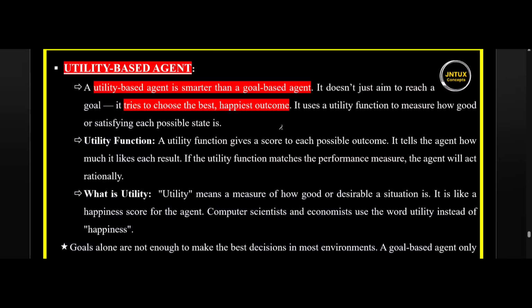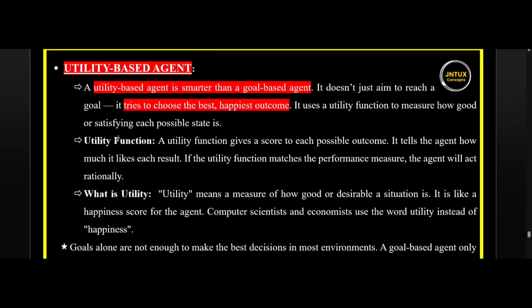In a goal based agent, it tries to reach a goal, but in the utility based agent, it uses a utility function to measure how good the particular decision or goal is going to be, and it chooses the best and happiest outcome. It doesn't just want to achieve the goal, but it wants to achieve the best and the happiest outcome.